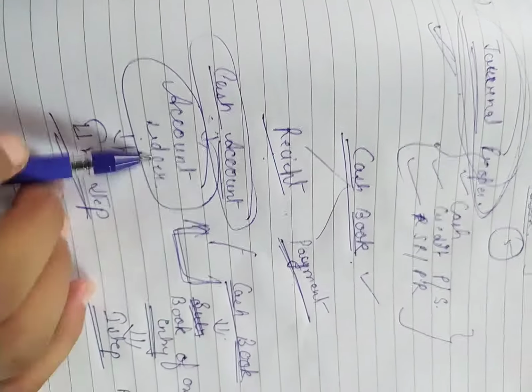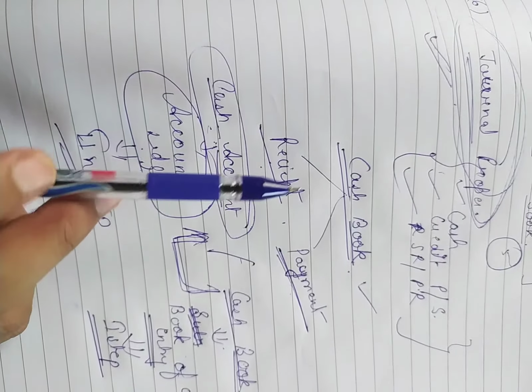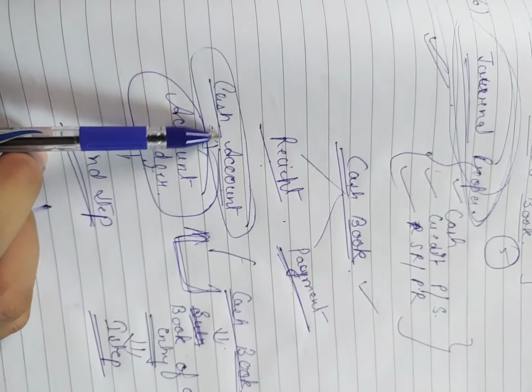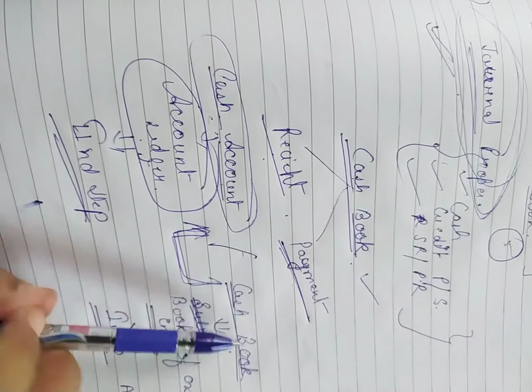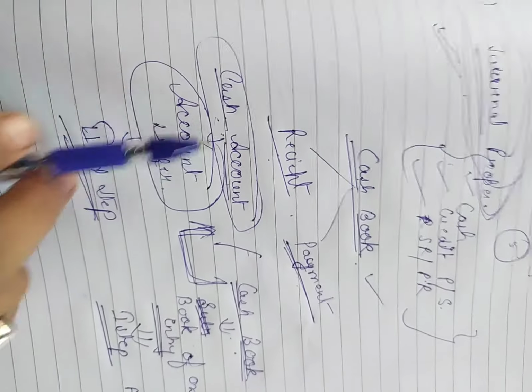Okay, so this is the basic difference. If we are maintaining the entries, we need to prepare a cash account, and if we are maintaining the cash book instead of entries, there is no need to prepare a cash account.